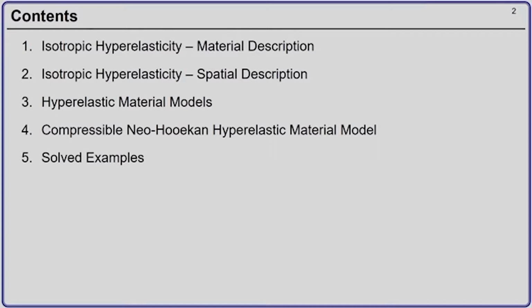And then we will discuss some of the hyperelastic material models that are usually employed. Finally, for one particular type of compressible hyperelastic material model, that is Neo-Hookean material model, we will derive the constitutive relation and also the material or the spatial elasticity tensor, which is required for the numerical implementation.